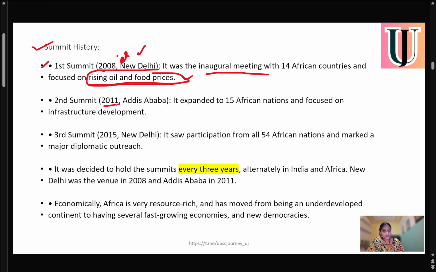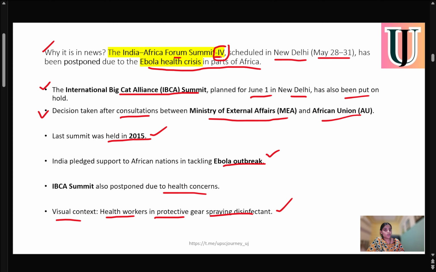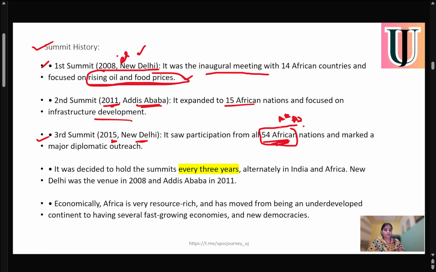The second summit was in 2011 at Addis Ababa. It extended to 15 African nations and focused on infrastructure development. The third summit was held in 2015 at New Delhi, and it is very important that there was complete participation from all 54 African nations, marking a major diplomatic outreach. These are the three summits already held, and the India-Africa Forum Summit 4 was scheduled for 28 to 31 May, but because of this Ebola outbreak, it has been suspended.